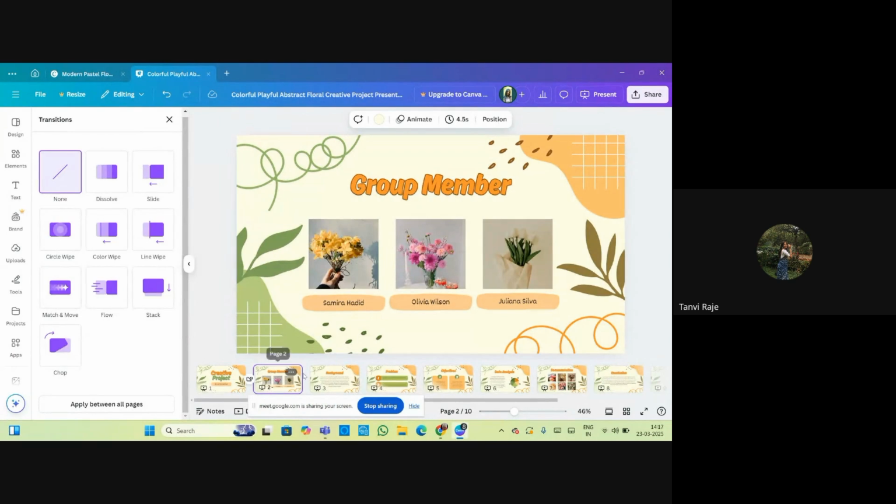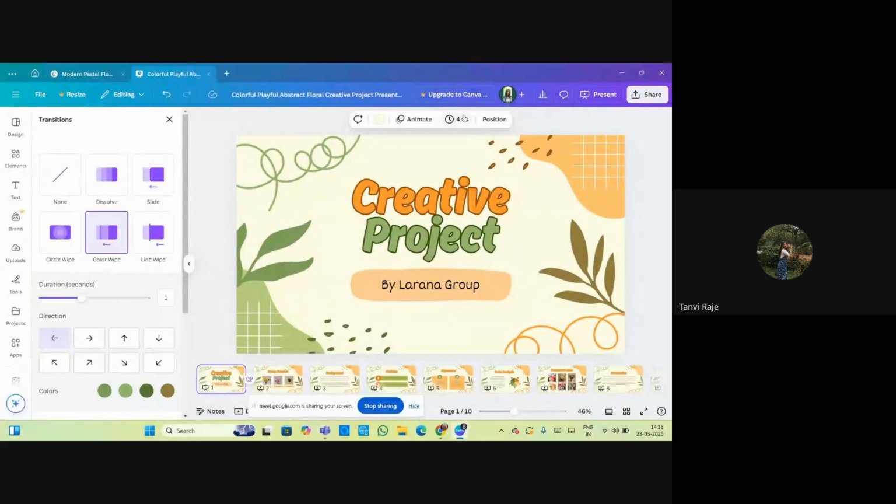And as I said, you can add the transitions. You can also add them differently, or you can choose to apply to all the transitions, so it will be the same for all. Or if you want different transitions for every different page, you can add that also. And you can edit the timing as per your need, and you can present it from here.